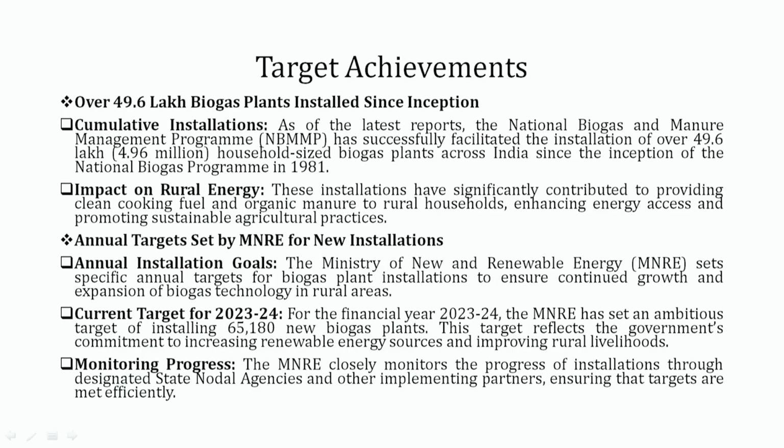The current target for the financial year 2023-24, the MNRE has set an ambitious target of installing around 65,180 new biogas plants. This target reflects the government's commitment to increasing renewable energy sources and improving rural livelihood. If we talk about the monitoring of progress by the MNRE, we find that the MNRE closely monitors the progress of installation through designated state nodal agencies and other implementing partners, ensuring that targets are met efficiently.